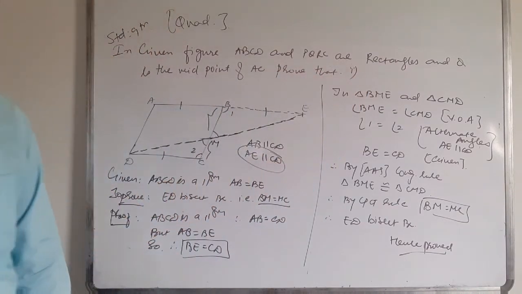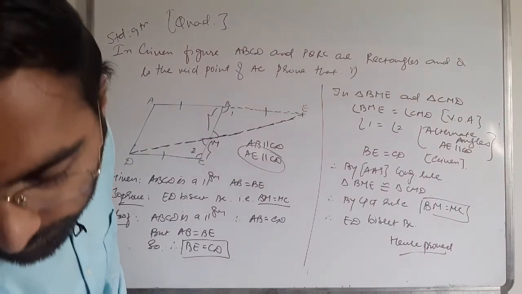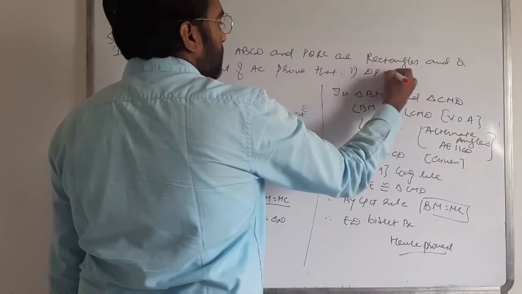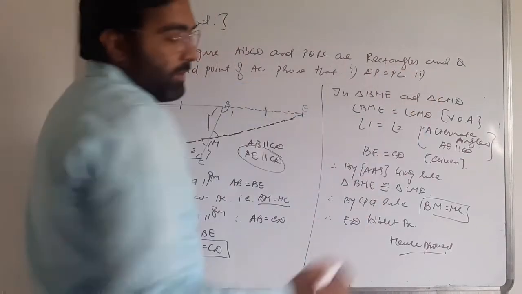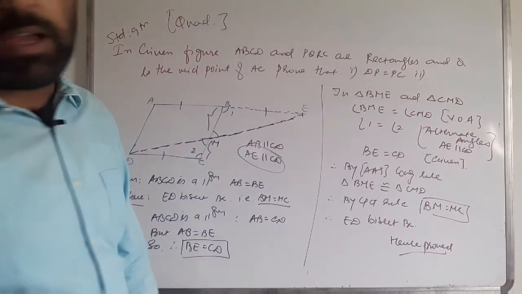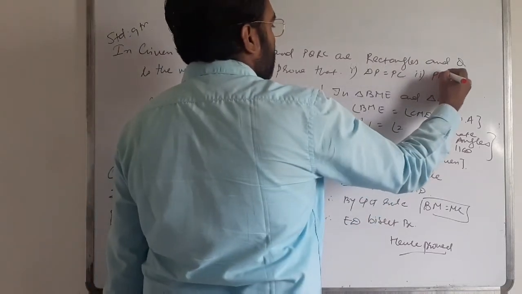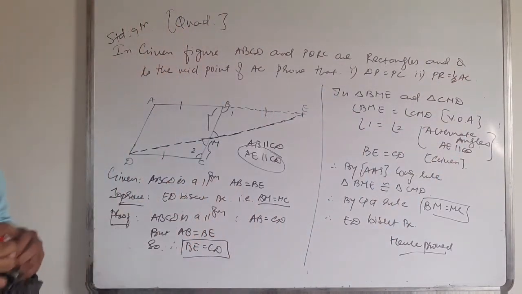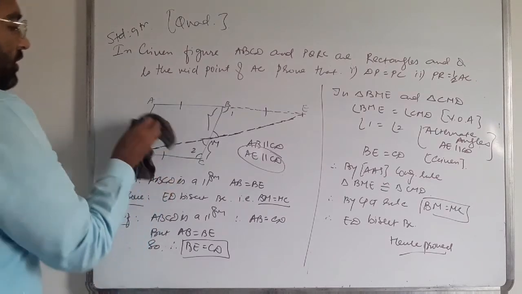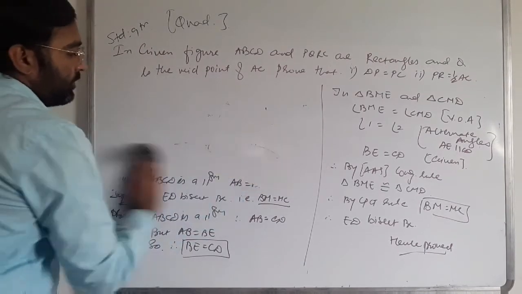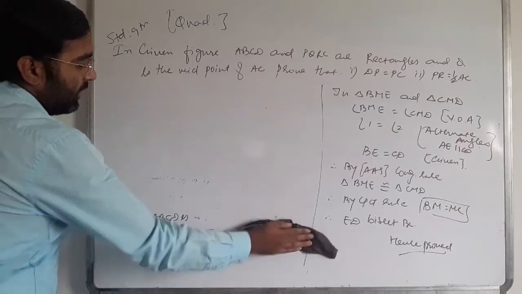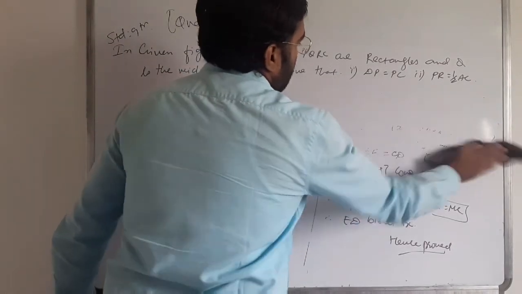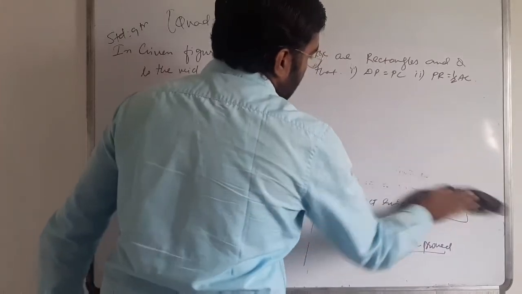first thing, DP equal to PC, and the second thing, PR is half of AC. Clear? So note down this question. In the given figure, the figure is given, so we have to draw the figure first.